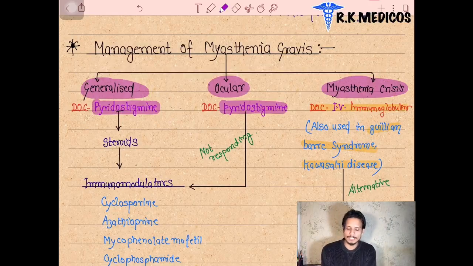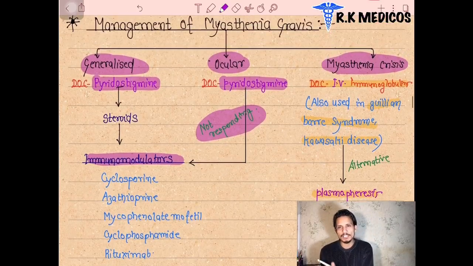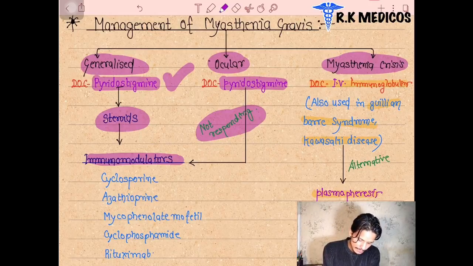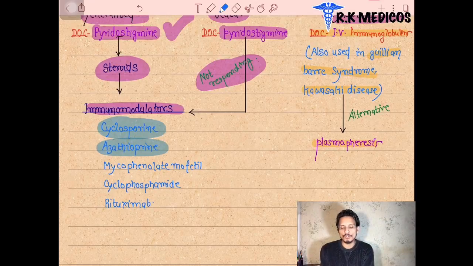In ocular and generalized myasthenia gravis, we give pyridostigmine, and after that we give steroid drugs. If the patient is still not responding, we give immunomodulator drugs. What are the immunomodulator drugs? They modulate our immune system. The first one is cyclosporine, next is azathioprine, mycophenolate mofetil, cyclophosphamide, and rituximab. These are the five immunomodulator drugs.